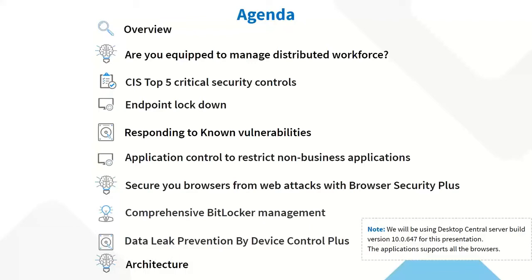And how to respond to known vulnerabilities. Essentially, that's part of the patching process. So we are just going to talk about that and then go into application control, right? How to restrict the endpoints from installing non-business applications. How do I put a control like a blacklist or even whitelisting, things like that? How do I do that control? We're going to discuss that as well.